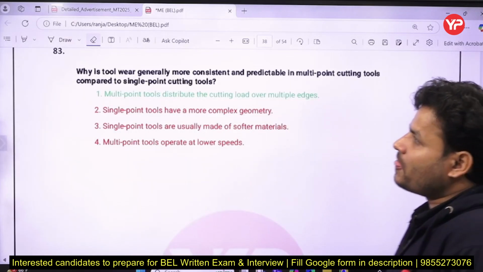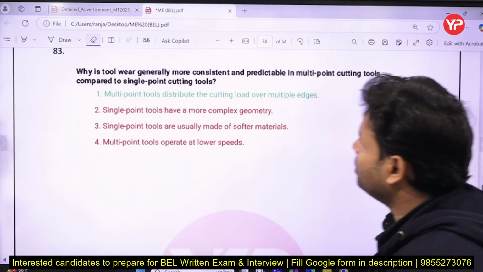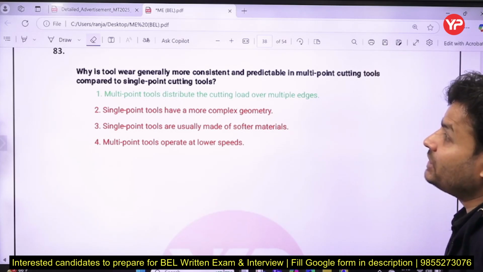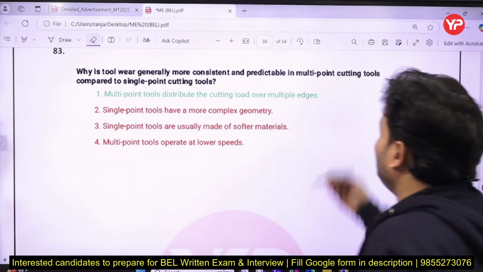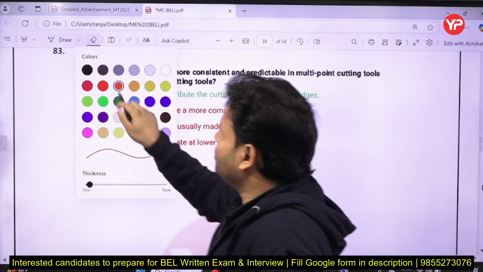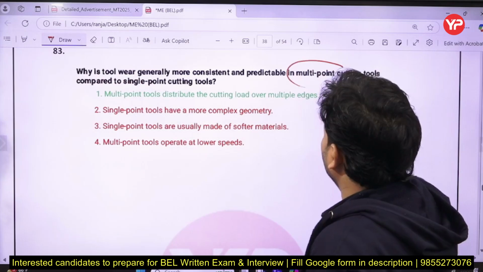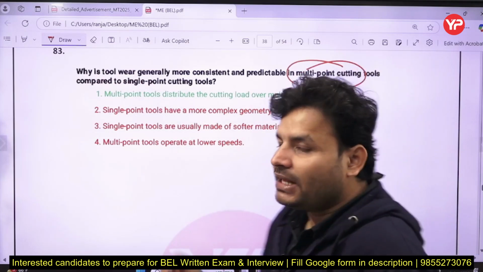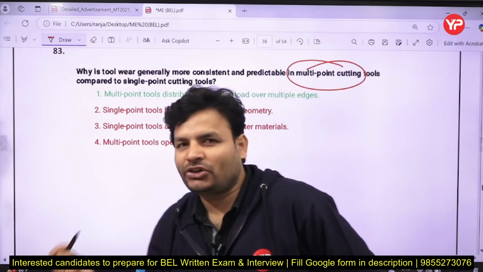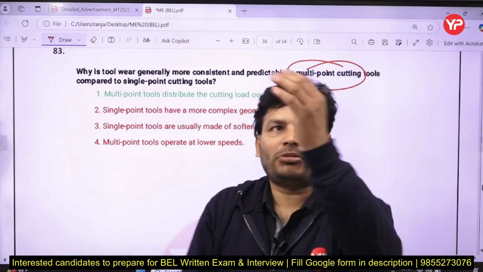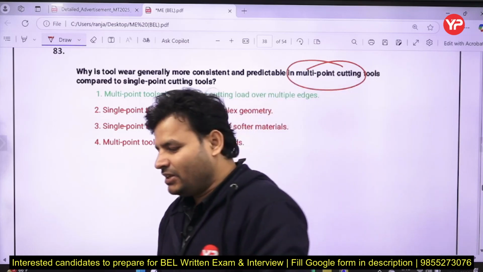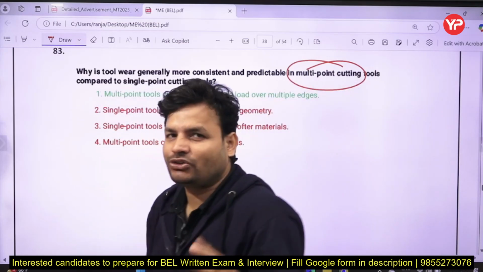Next question: why are tools generally more consistent and predictable in multi-point cutting tools compared to single point cutting tools? So what do you mean by multi-point cutting tool? In a multi-point cutting tool, my dear friends, cutting takes place from multiple cutting edges. Like grinding and milling, those are all multi-point cutting tools. But drilling, boring, facing and turning come under the category of single point cutting tools.